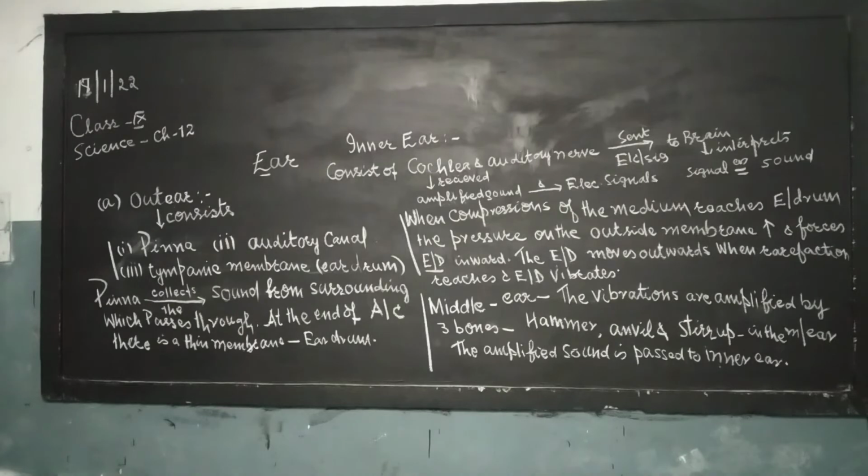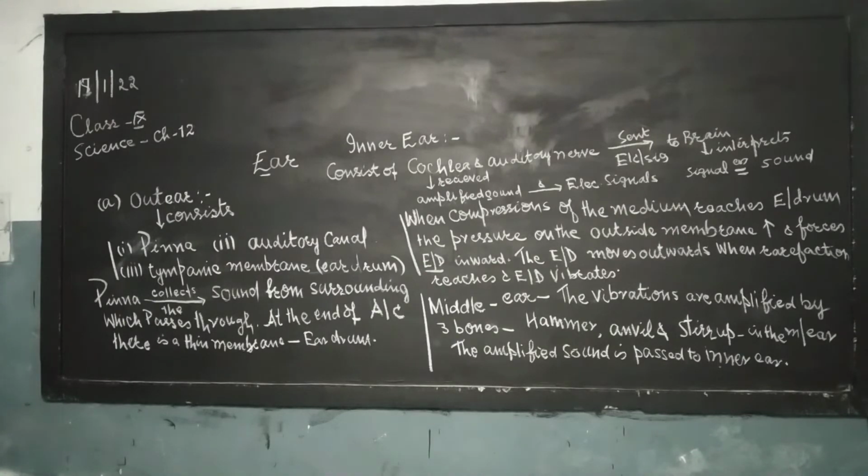Please listen to me very carefully about the middle ear. The vibrations in the middle ear are amplified several times with the help of three bones found in the middle ear. The names of the bones are hammer, anvil, and stirrup. The amplified sound is passed into the inner ear.